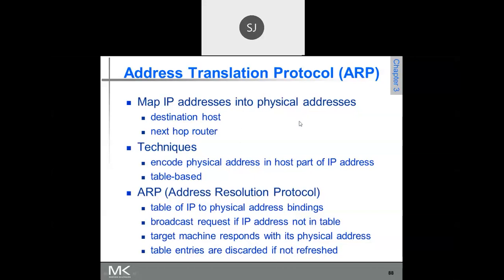Is that clear? So once we get the MAC address, the packet can be encapsulated into a frame by attaching a frame header. Then it can be sent to the physical layer. Through the physical layer, it goes to a particular host. There the frame is extracted, and then the packet within the frame is extracted, and then it is delivered. Is that clear?